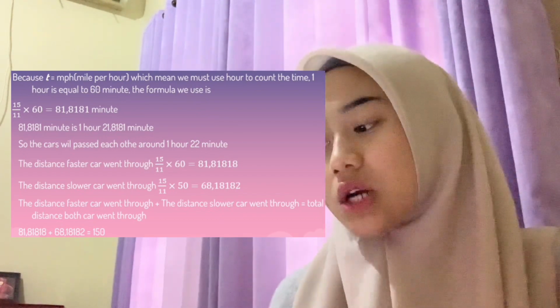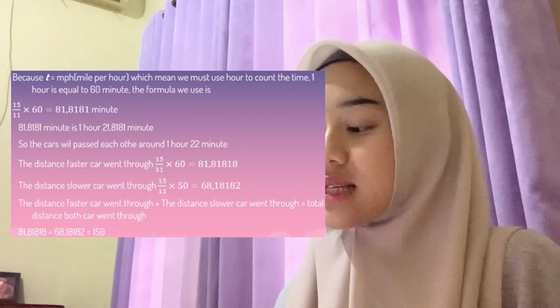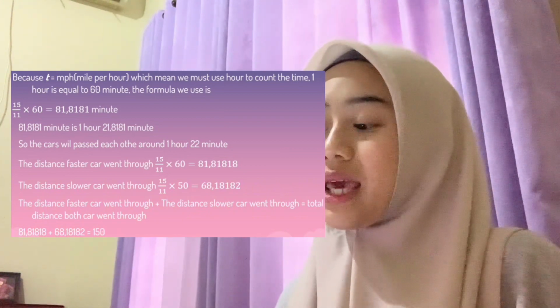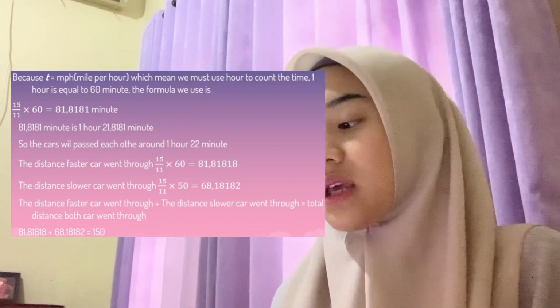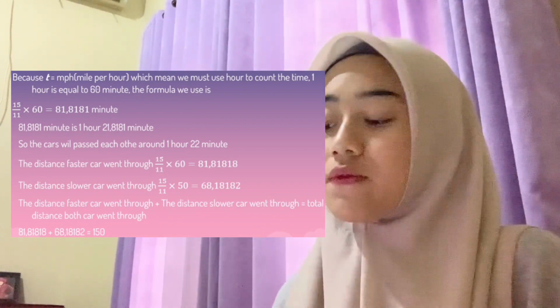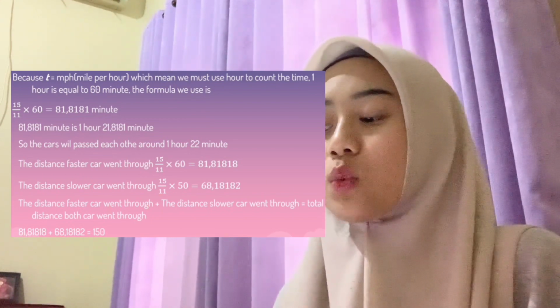The distance the faster car went is 15 over 11 times 60, which is 81.81818, and the distance the slower car went is 15 over 11 times 50, which is 68.18182.